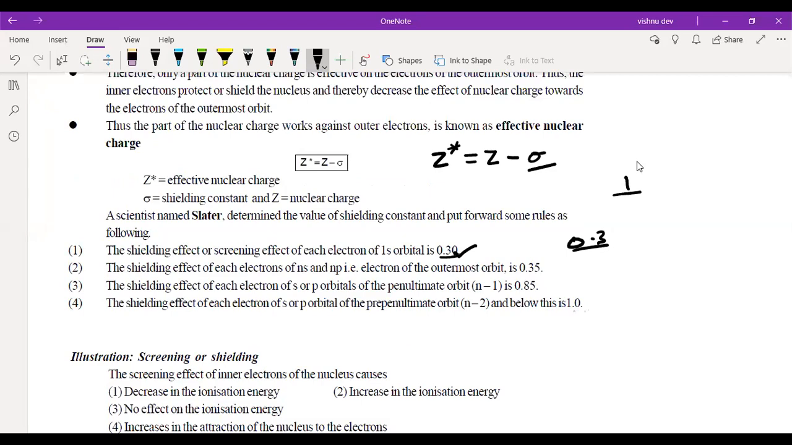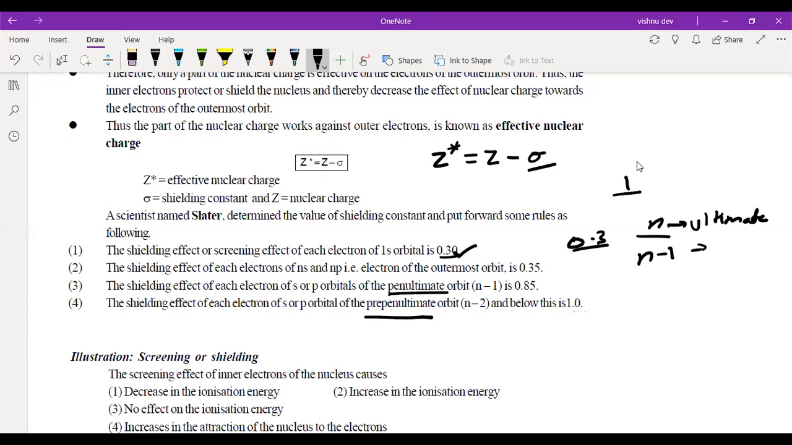And for any other orbit like 2s, 2p and so on, the outermost orbit, n, is called the ultimate orbit. The second last orbit, n minus 1, is called the penultimate. The third last is called the pre-penultimate.